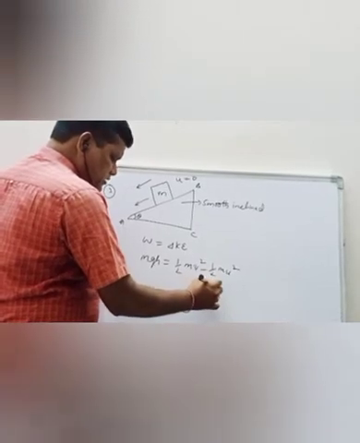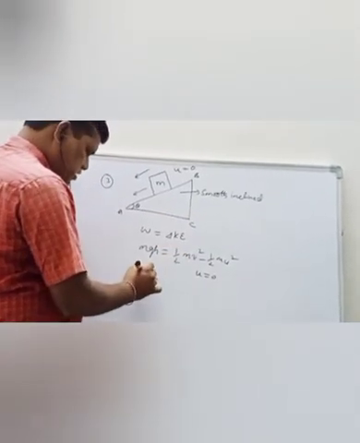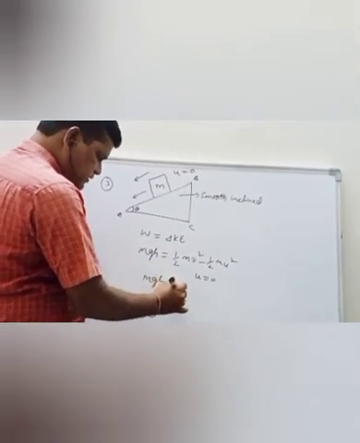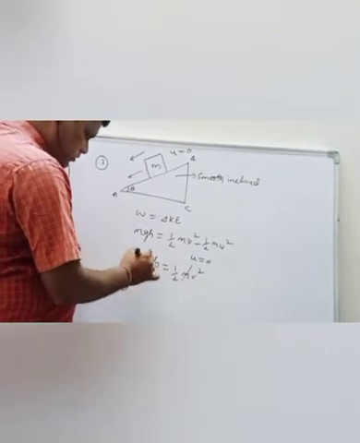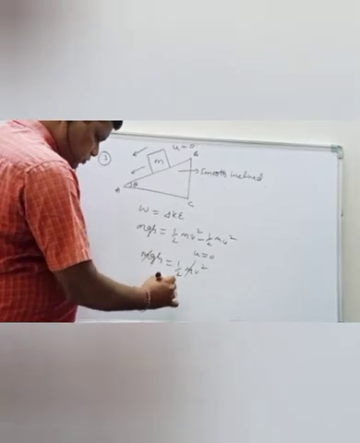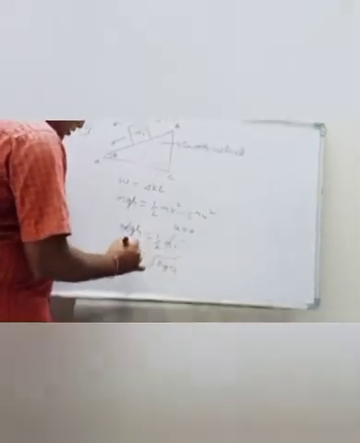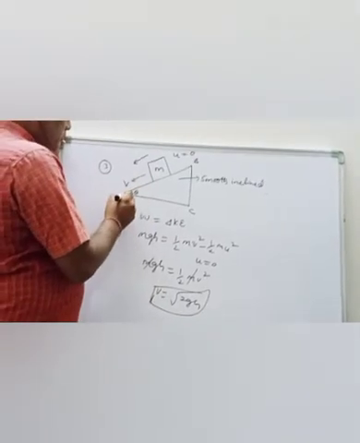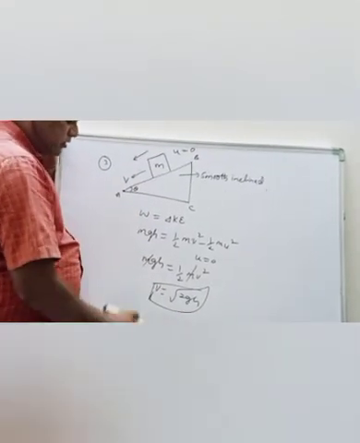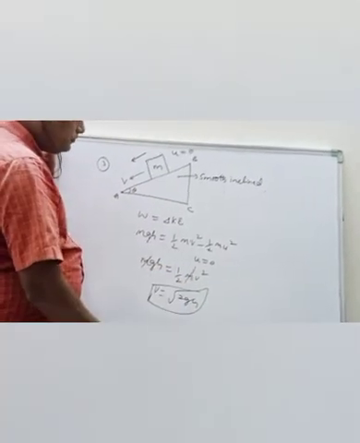Here the initial velocity is 0, so mgh is equal to half m v square. So v is equal to root over 2gh. The final velocity of the block at the bottom of the inclined plane is v equal to root over 2gh.